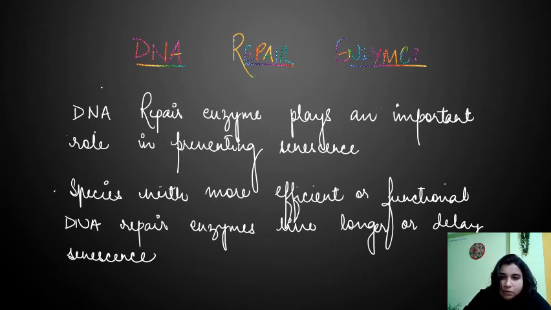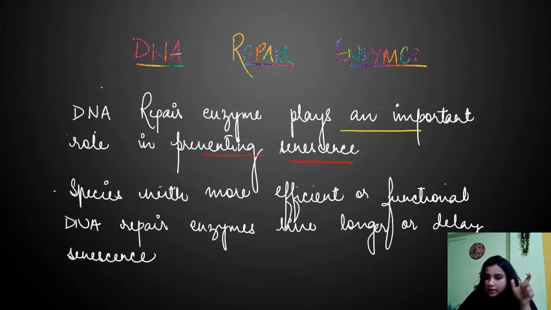DNA repair enzymes play an important role in preventing senescence. If DNA repair enzymes work efficiently, then there will be no aging. But if in a baby the DNA repair enzyme is not working efficiently, then what will happen? Premature aging will take place, like in the case of Progeria. You have seen the movie Paa, right? That was a case of that disease. We call it Progeria because there are non-functional DNA repair enzymes, right?